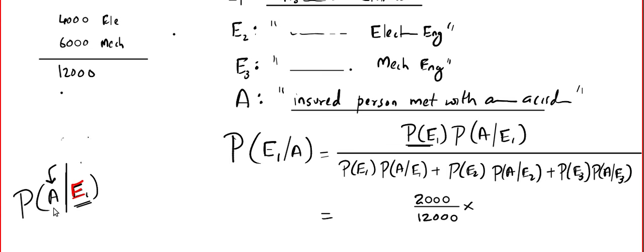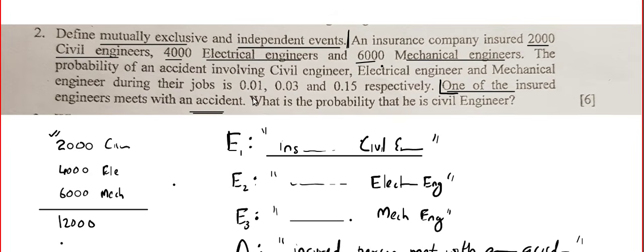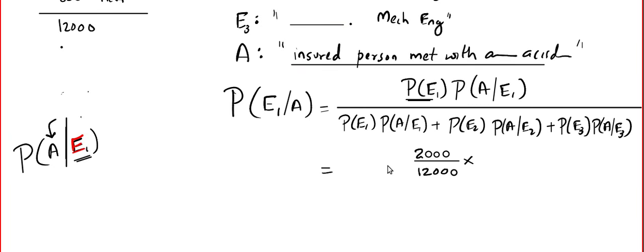From the question, the probability of a civil engineer getting involved in an accident is 0.01. So that will be 0.01.